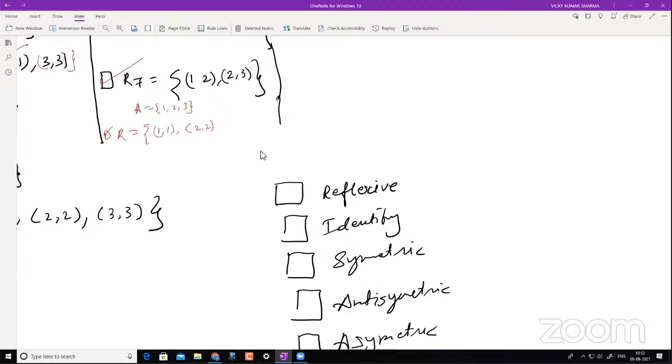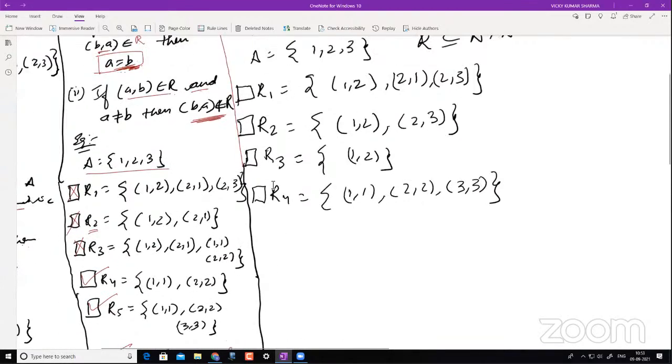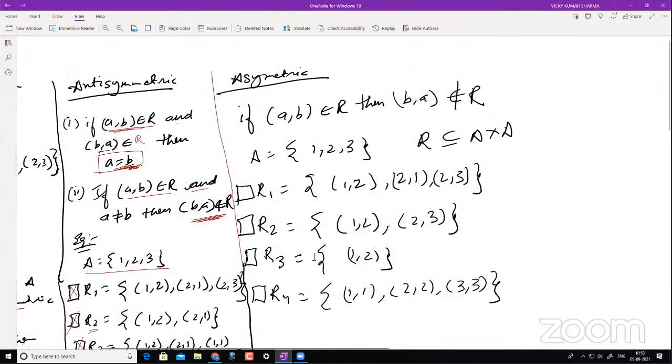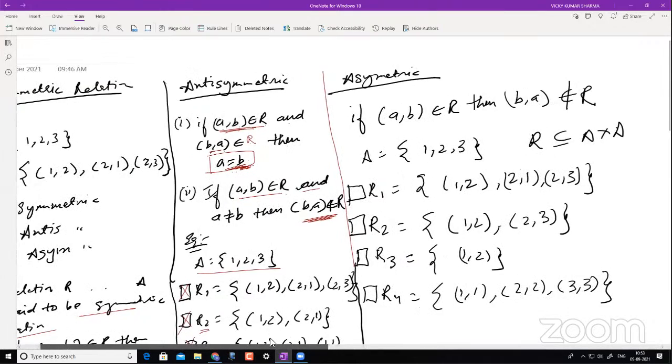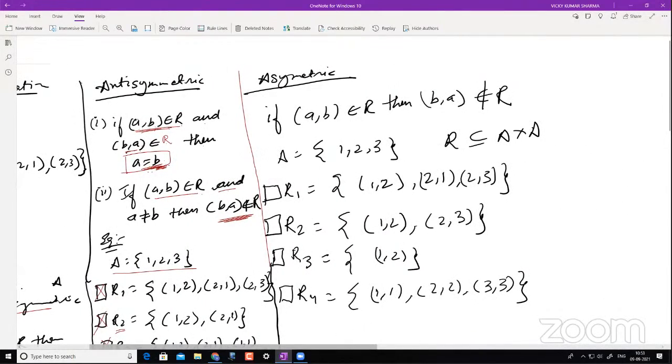So keep that in your mind right now. Can we say all identity relations are antisymmetric relations subset? We will generalize that. Let me finish the other concept. Okay, so now let's go with asymmetric relations. By now you would have understood what a symmetric relation and an antisymmetric relation are, at least some of you.